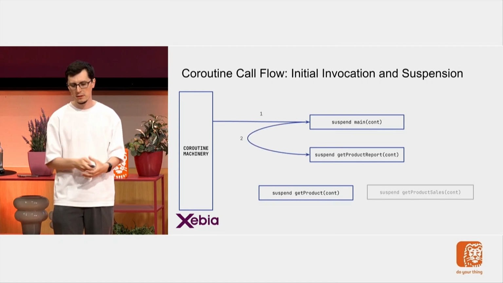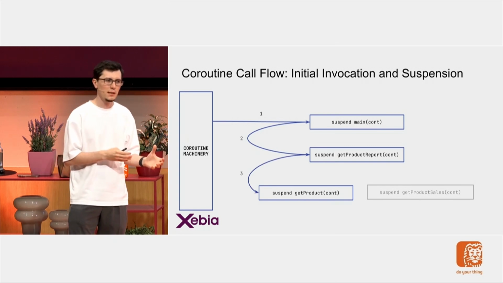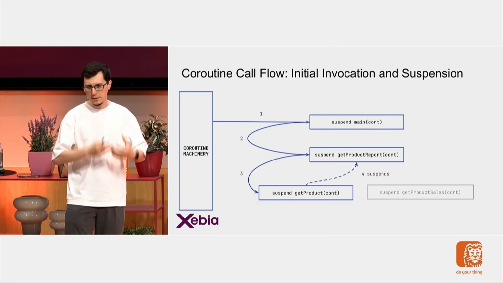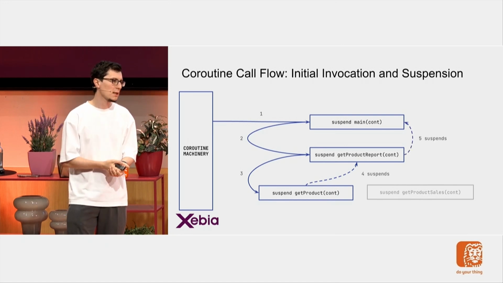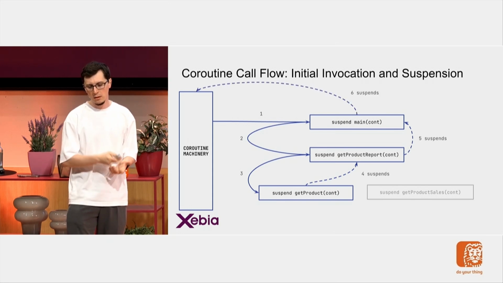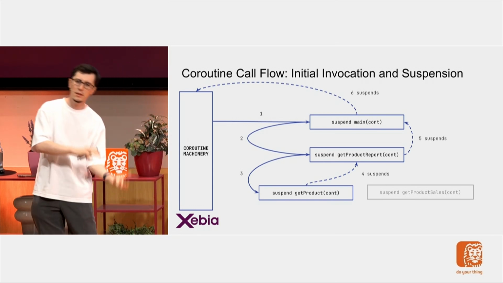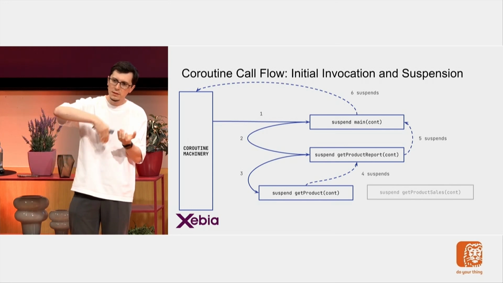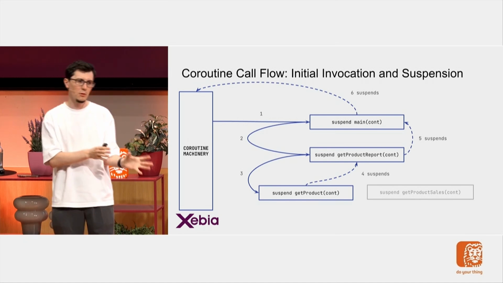It runs my get product report, then it runs get product, but the get product has an I/O operation, right? So it hits an I/O boundary. So what it does now, it suspends the execution of the coroutine, and it sends this signal up. And what get product does, it also does the same thing. It also propagates this signal up the call chain all the way to the coroutine machinery. So what happens now, the coroutine machinery suspends the execution of the coroutine, and registers a callback to resume execution of this coroutine when the result is ready. So this is the first call stack.